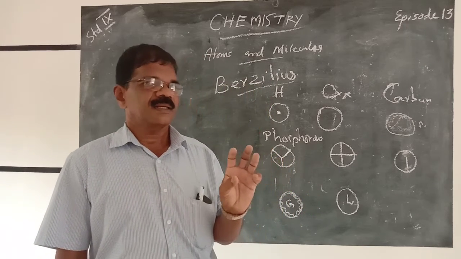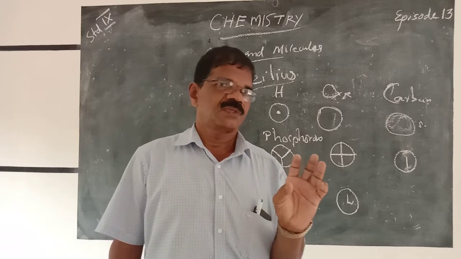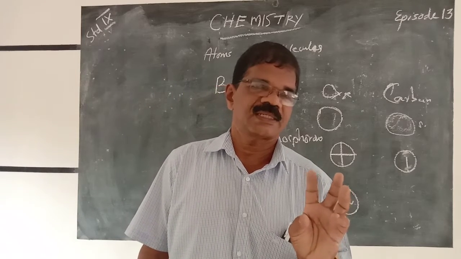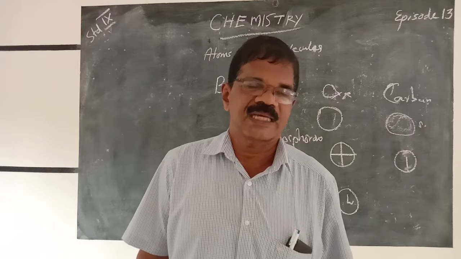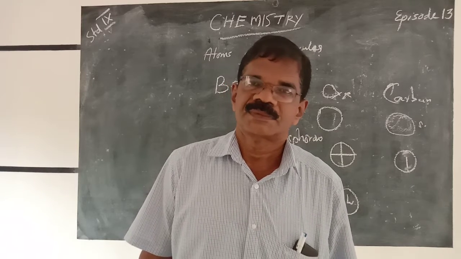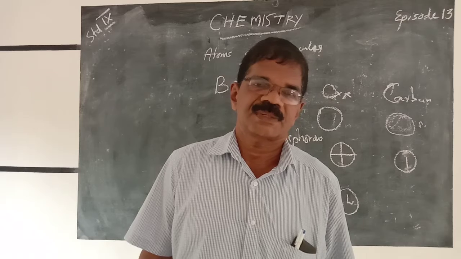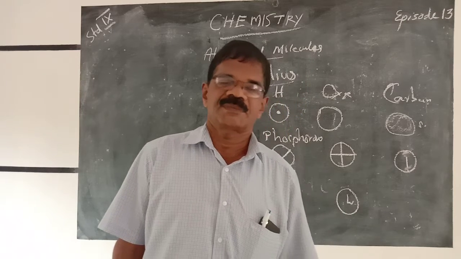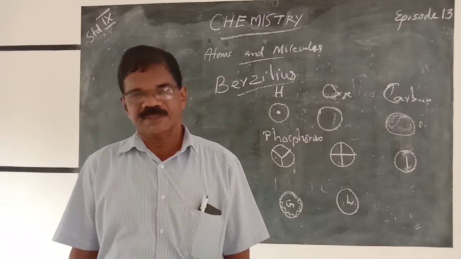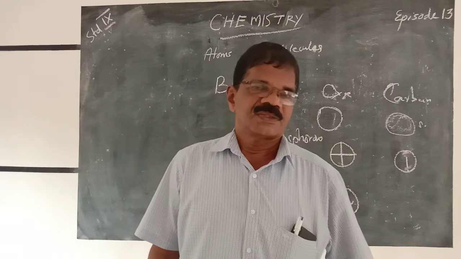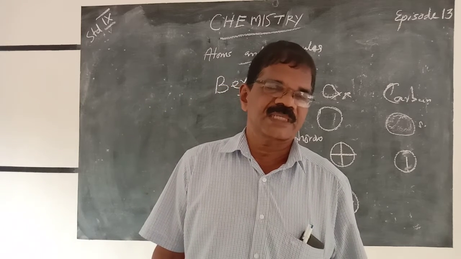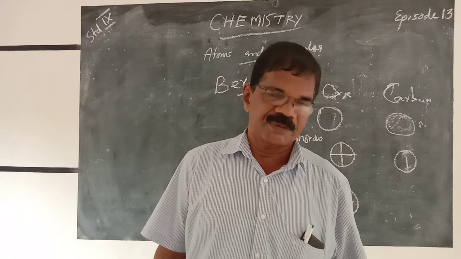Then, how do the names of the elements originate? For example, the name of copper. It was first mined from a place named Cyprus. So copper is obtained from Cyprus, and it is called copper.